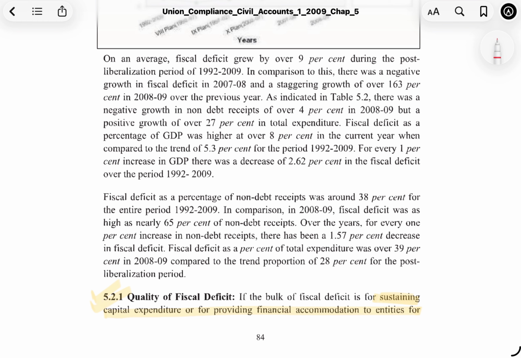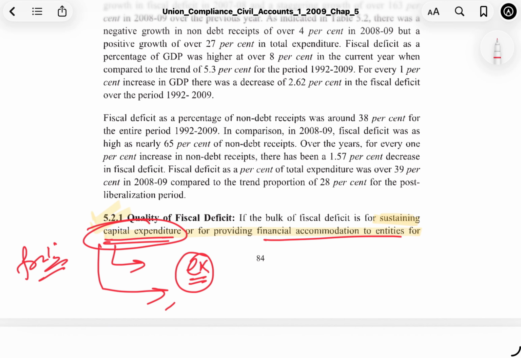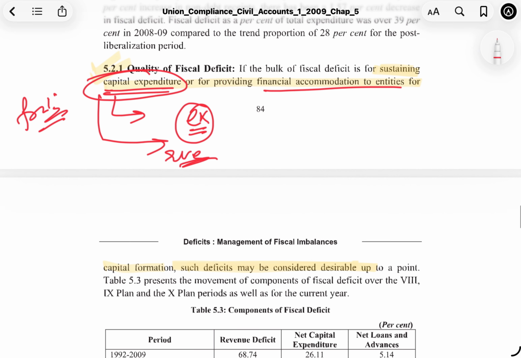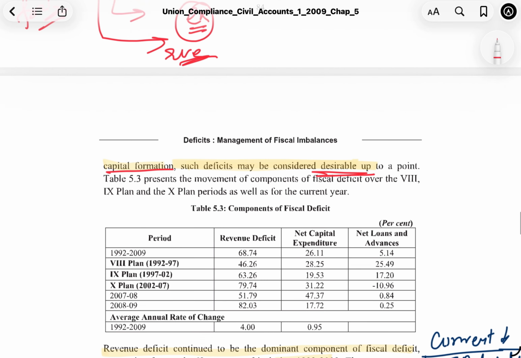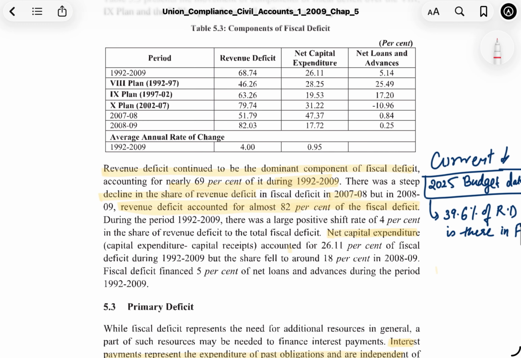If the bulk of fiscal deficit is for sustaining capital expenditure or for providing financial accommodation to entities, if we are doing something which leads to capital expenditure and for that purpose we are having a lot of expenses against the revenue that we get, then it's said to be fruitful, right? Because in the long run, it leads us to create more revenue. So, for providing fiscal accommodation to entities for capital formation, such deficits may be considered desirable. Alright. Now, revenue deficit continues to be a dominant component of the fiscal deficit.